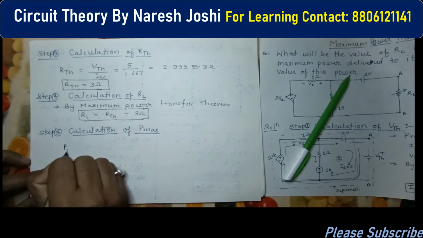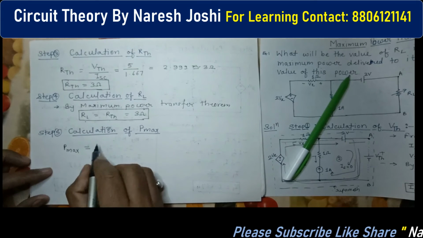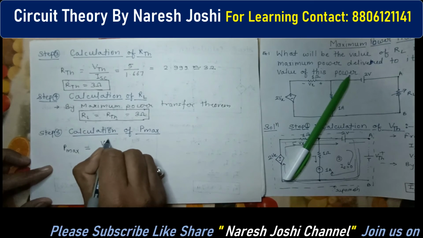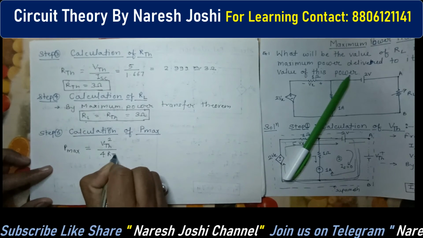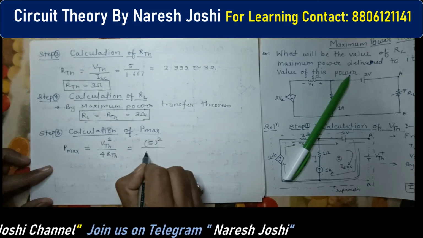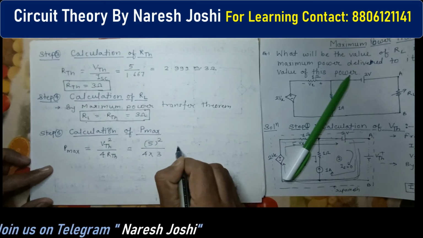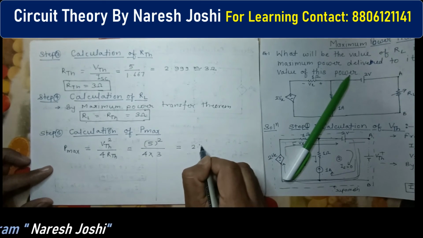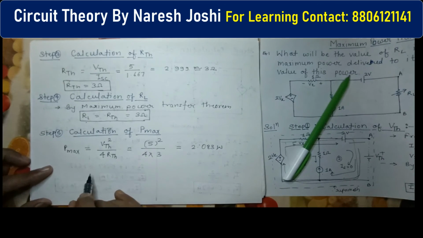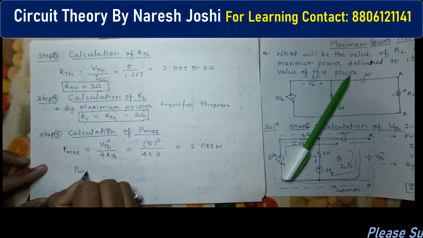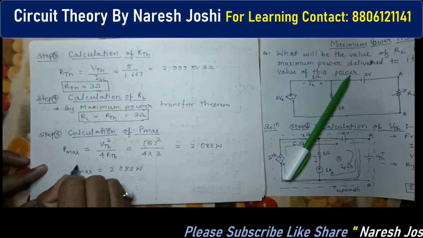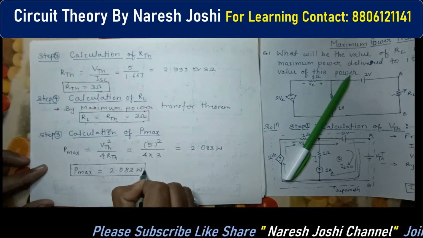Always remember this formula for calculation of P max: VTH square upon 4RTH. VTH we have already calculated, 5 square, and RTH is 3. When you simplify it, it is 2.083 watt. It is a simple calculation. So P max equals 2.083 watt, and this is our final answer.